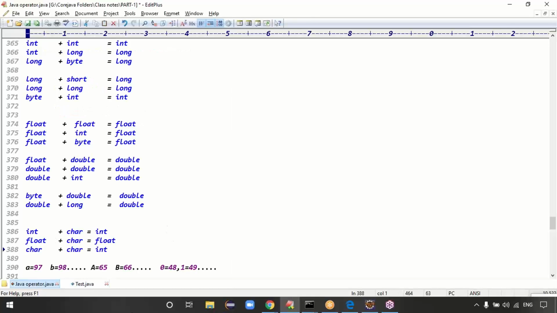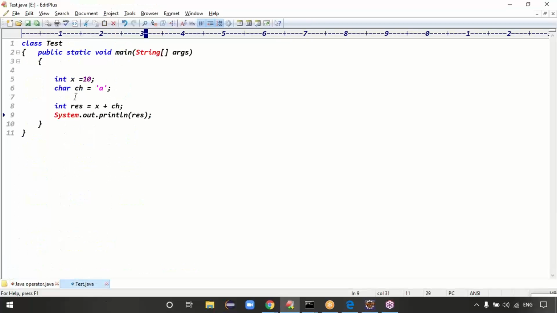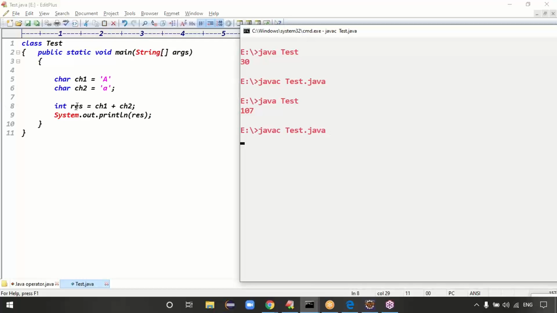Exactly, guys. What about character plus character? At least tell me. Char ch1 equal to capital 'A', char ch2 equal to small 'a'. Then I want to combine ch1 plus ch2. If you combine ch1 plus ch2, don't say it is a character. It's 65 plus 97. You get the output as integer only, right? This is 65 and this is 97. So 65 plus 97, what's the output? 162. Yeah, the code is compiled fine.